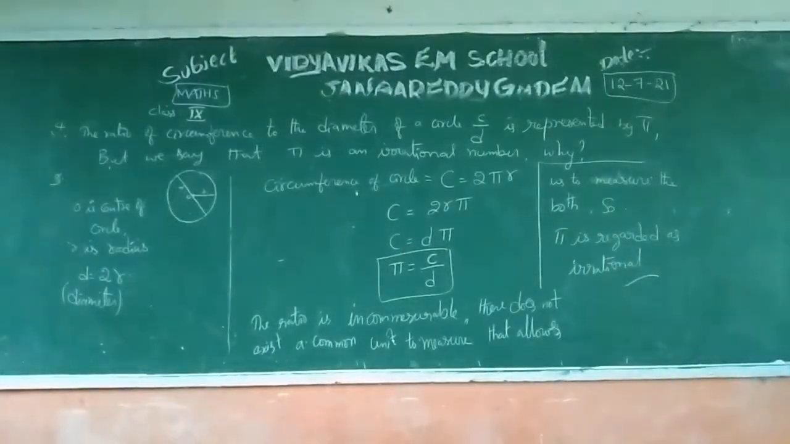Then what is the conclusion? Pi is an irrational number. Note this problem as it is in our classwork also. This problem is a very important concept.